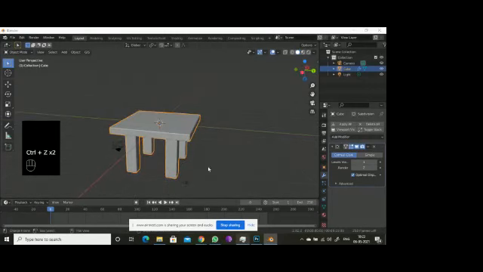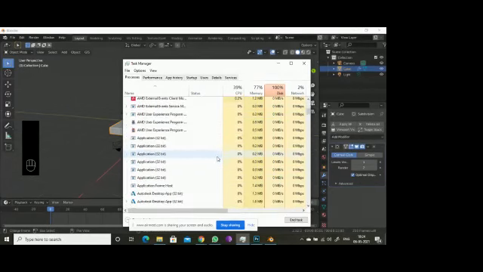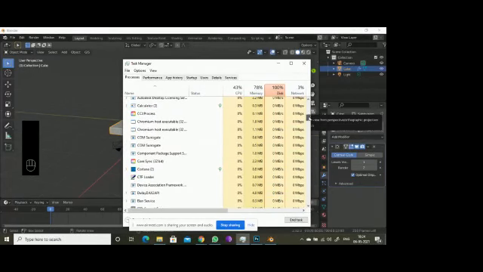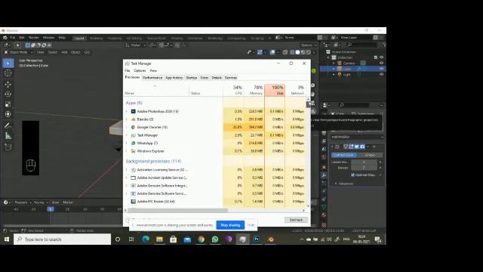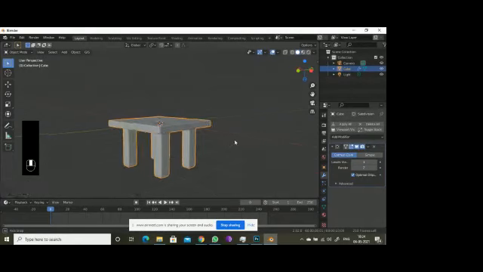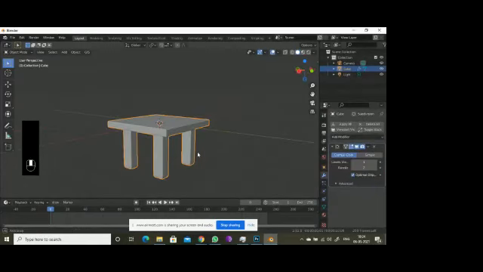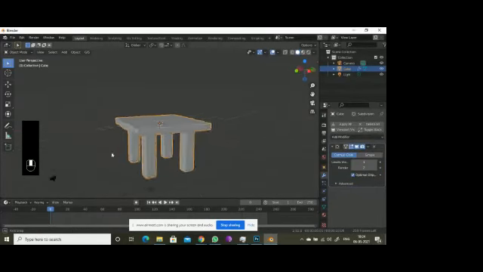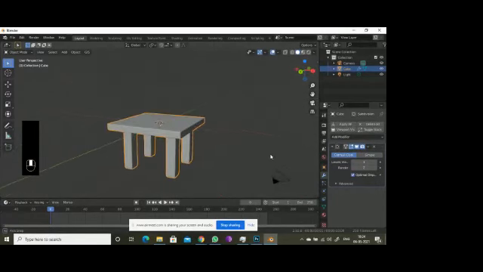Today my system is hanging because I am running big background processes. See here, you can see 100% of the disk is used up. Photoshop also I am using, just for a YouTube channel. So I am having a YouTube channel, and I will tell the name of the YouTube channel at the end of this workshop, so that you can follow me. Just subscribe at the end of the session.